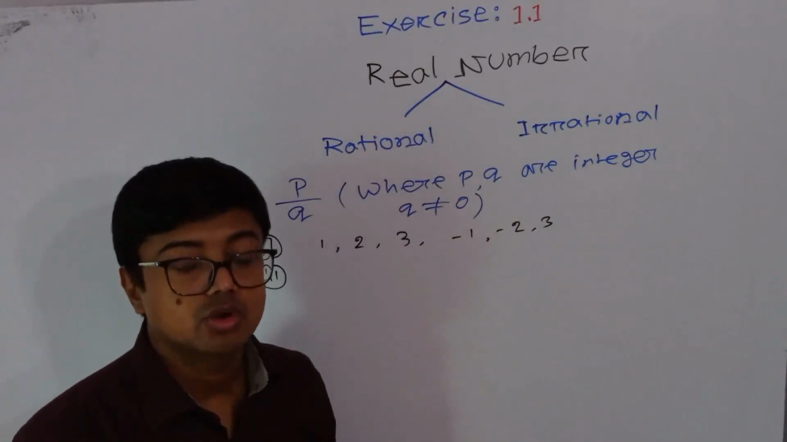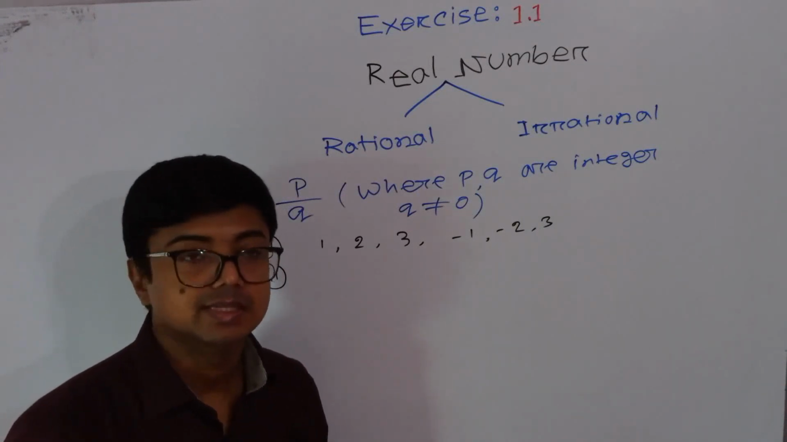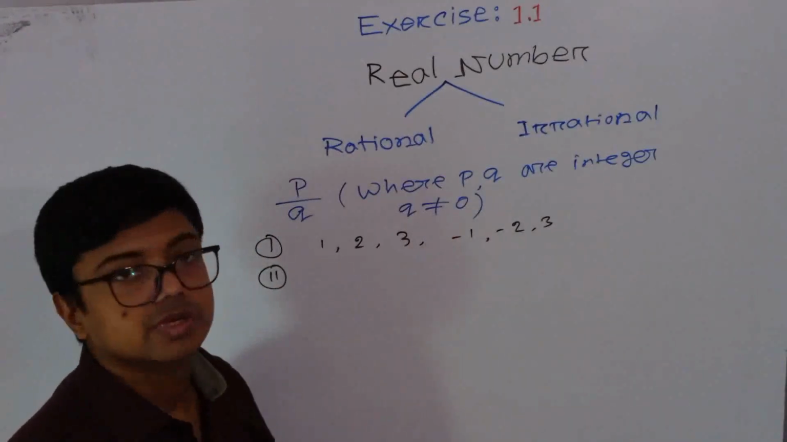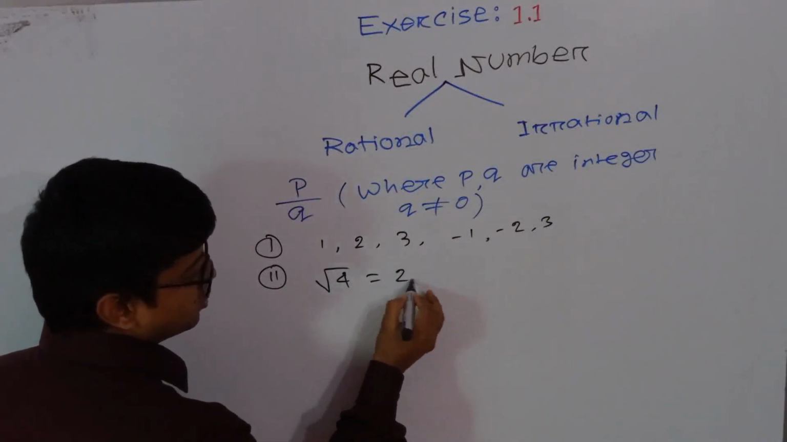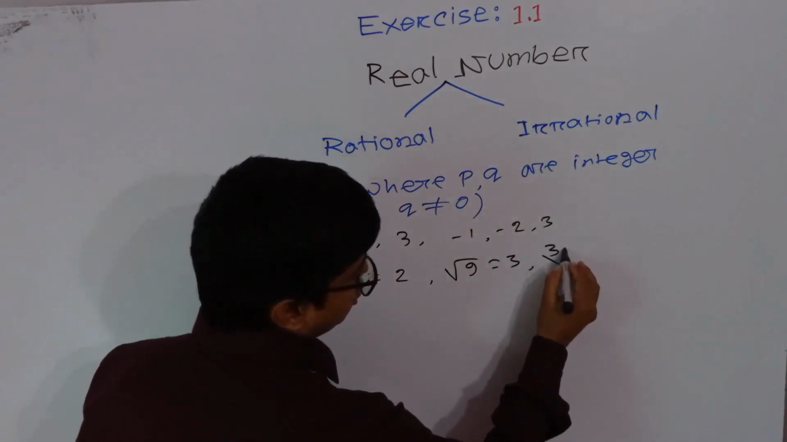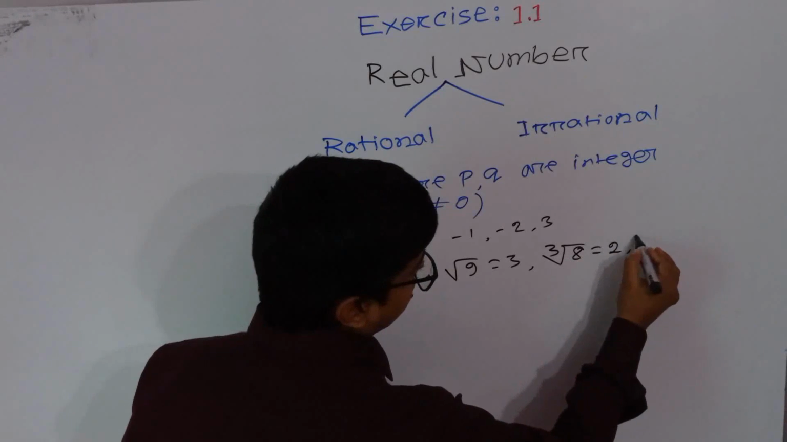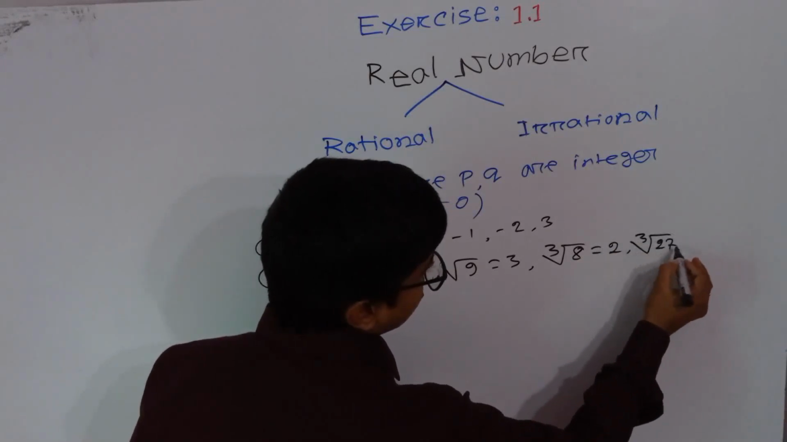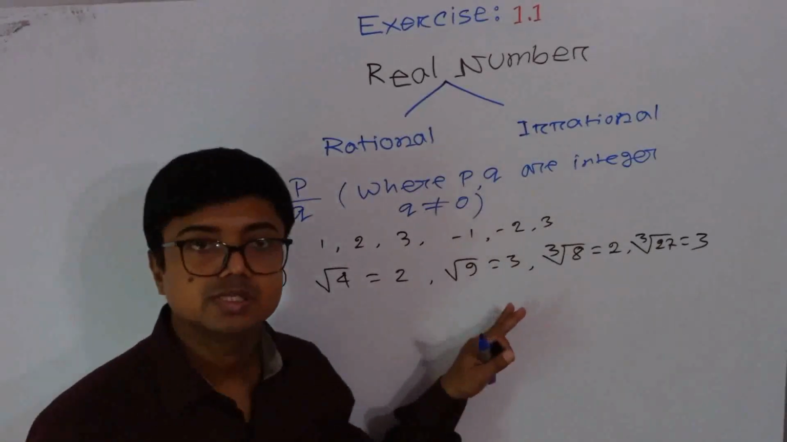Number 2, after square root or cubic root, if we get an integer, then it will be a rational number. Suppose root over 4 equals 2, root over 9 equals 3, cubic root 8 equals 2, cubic root 27 equals 3. These are always rational numbers.